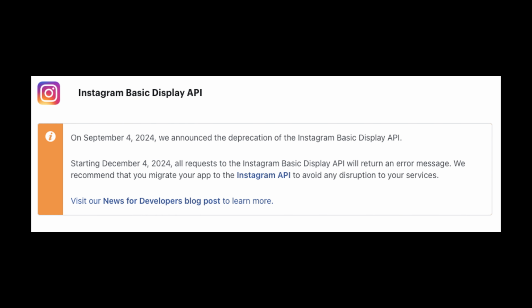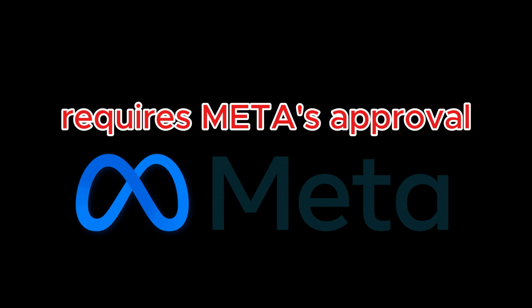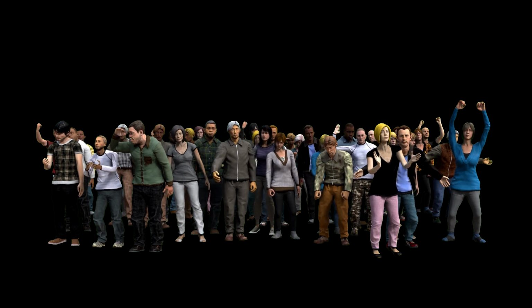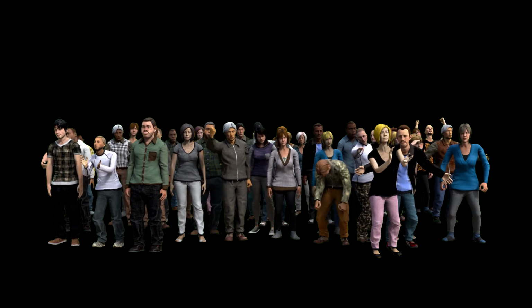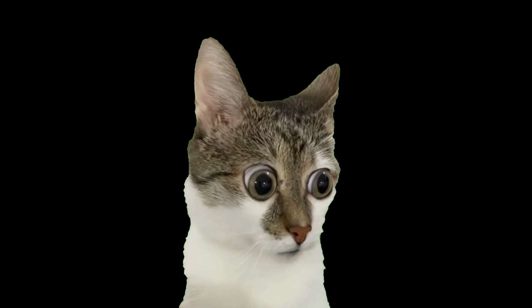So far, all the steps are clear, right? But I noticed this warning. Actually, this API was already deprecated and it was recommended to switch to the Instagram API. I tried Instagram's new API, but it required a business account and I had to go through Meta's approval process. People on the internet also complained about all kinds of limitations with that API too. I had already given up until I saw something cool a month later.